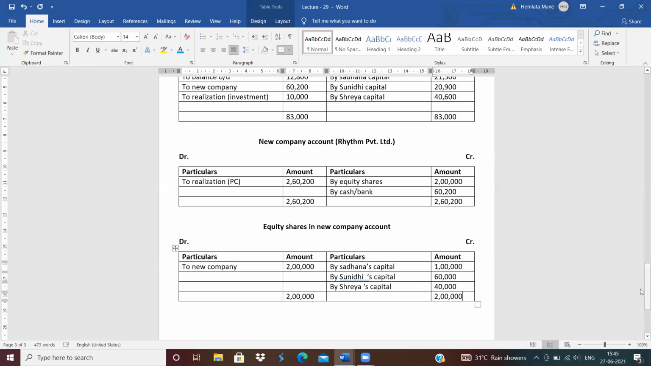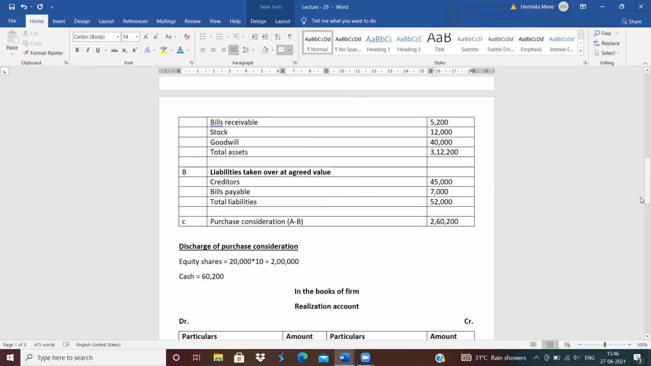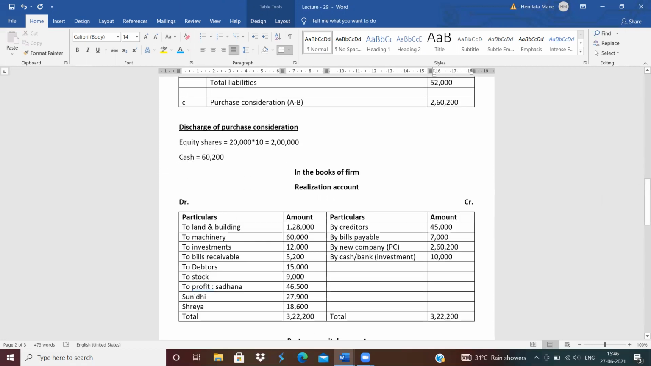See, again I am explaining. Listen carefully. First, all of you know how to calculate the purchase consideration: assets minus liabilities. Assets taken over at agreed price. The assets which are not taken over should not be considered in purchase consideration. All the liabilities means external liabilities. Then discharge of purchase consideration means the firm received the amount of purchase consideration in forms of equity shares and in forms of cash. Next is realization account. First is asset transfer. Next is liabilities transfer. Next is purchase consideration. Next is asset investment sold.